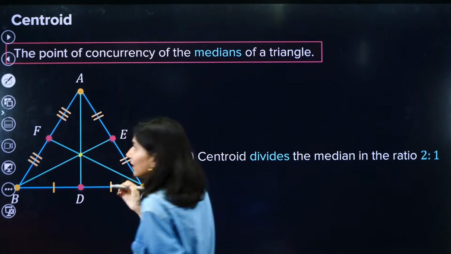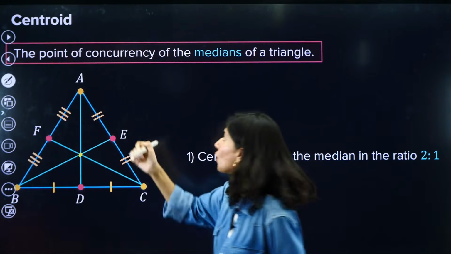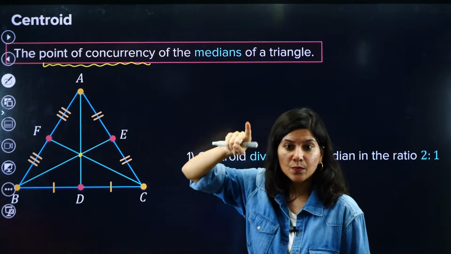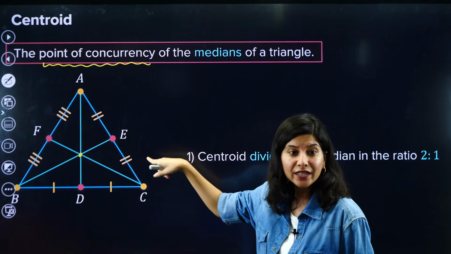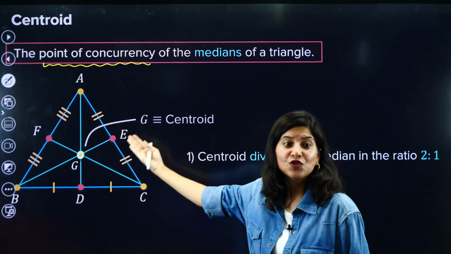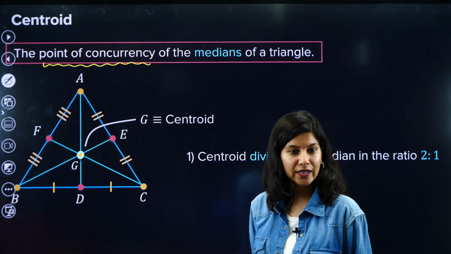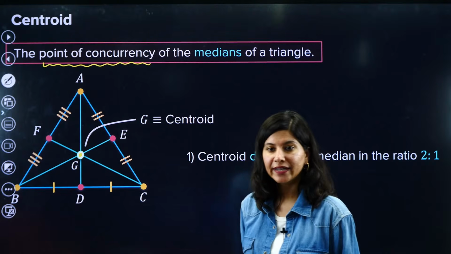This meeting point, we call it the point of concurrency. What is the point of concurrency? That means meeting at a single point. So that single point you are seeing is nothing but G, which is the centroid. Okay. All right.